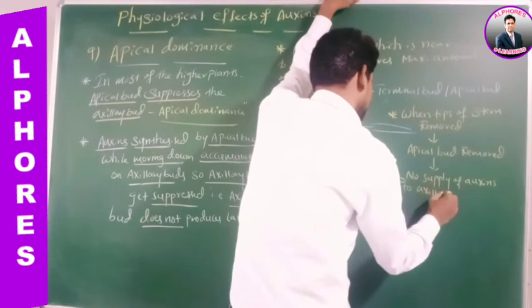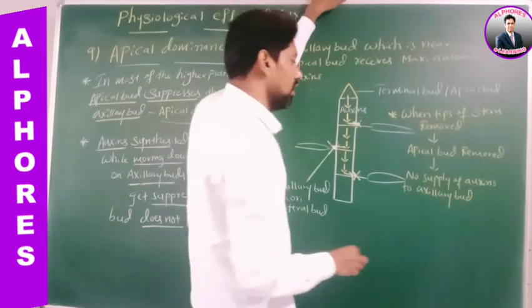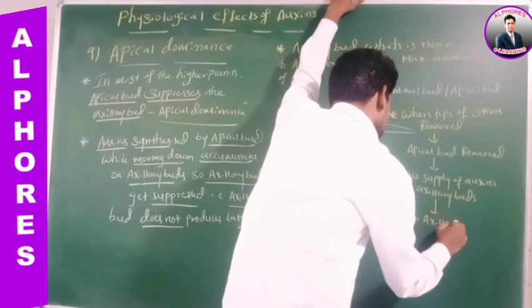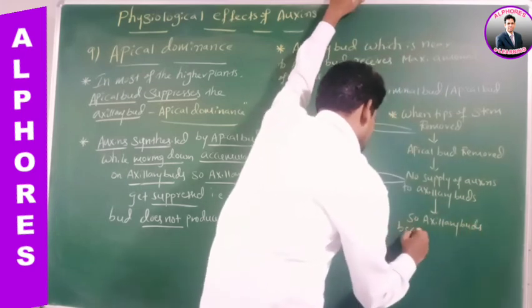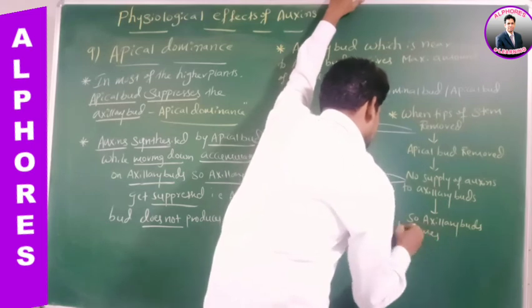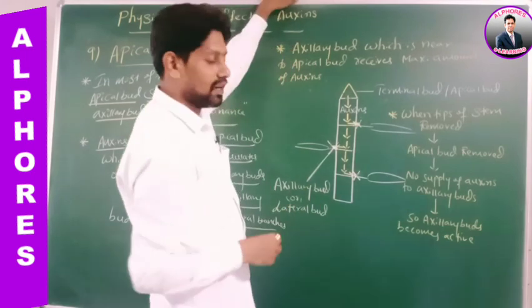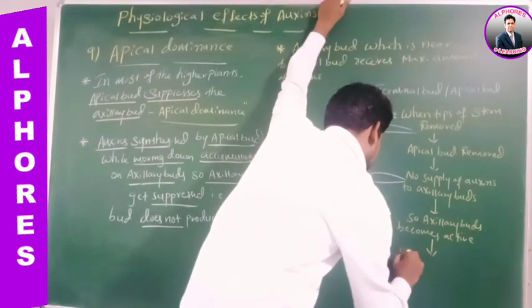The axillary bud. No supply of auxins to the axillary buds. So the axillary buds become active. If the axillary buds become active, they produce what? Lateral branches.